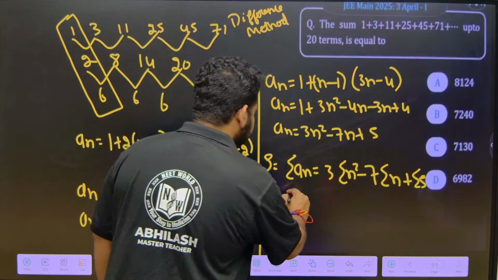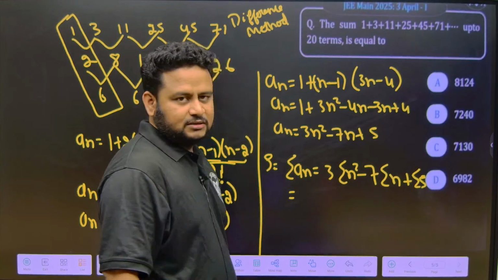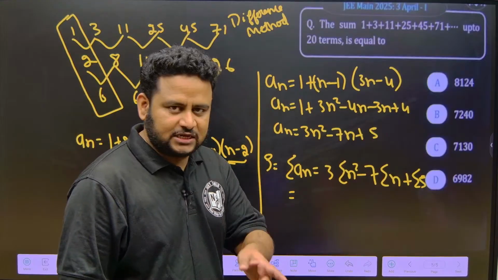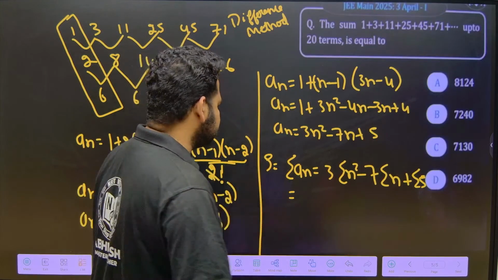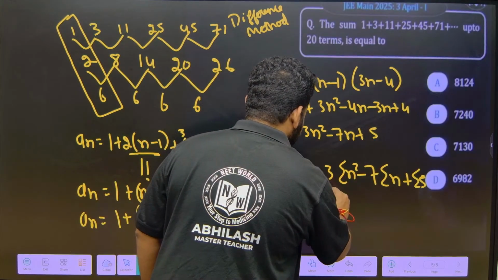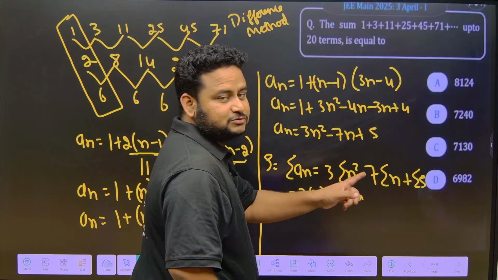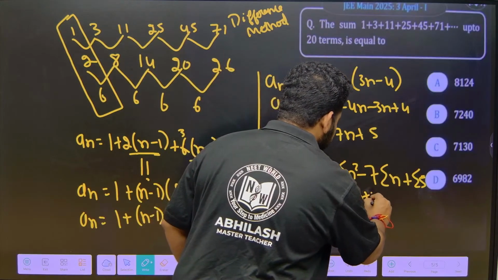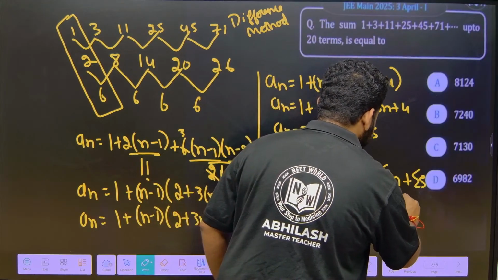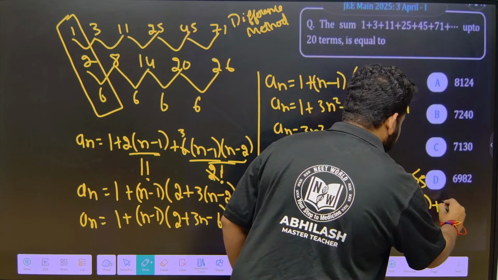In the mathematical induction chapter we studied the sum of n squares: 1 square plus 2 square plus 3 square up to n square is n(n plus 1)(2n plus 1) divided by 6. So this becomes 3 into n(n plus 1)(2n plus 1) divided by 6, minus 7 into n(n plus 1) divided by 2, plus summation of 5, which is 5 into 20.